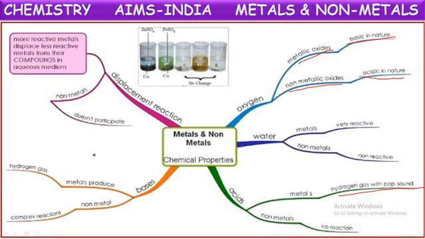In the same way, when metals react with bases, they produce a salt and hydrogen gas. Non-metals form complex compounds. This we didn't discuss. And the reaction of metals with the solutions of other metals, that we call displacement reactions. What did we see in that? More reactive metals displace less reactive metals from their compound solutions. That we called displacement reactions. Based upon this, we have studied the metal reactivity series also. We have seen which metals are more reactive and which are less reactive. So a more reactive element can displace a less reactive element from its solution.